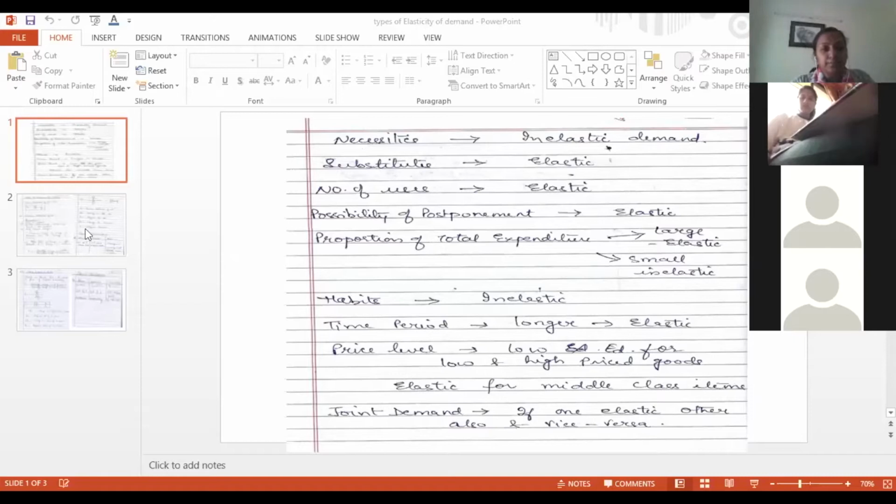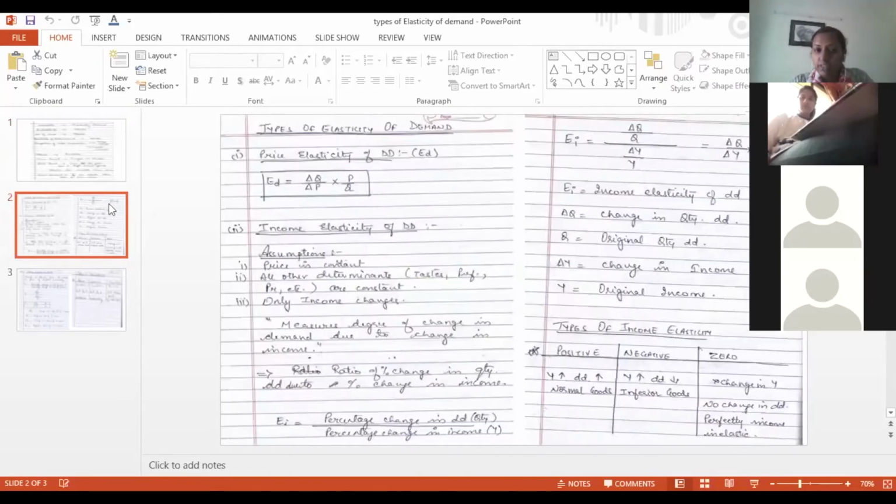The same way, income elasticity of demand is a relationship between the income of a consumer and the corresponding quantity demanded. When we study these things, we always consider only two things, and all the rest are constant. So income elasticity of demand is a relationship between income and quantity demanded of a particular commodity.